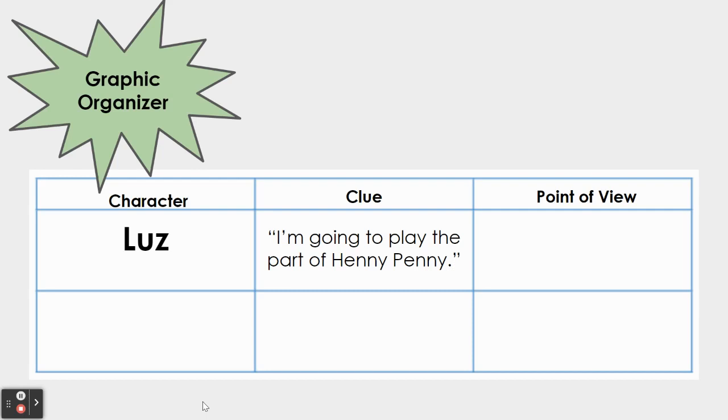Again, you do not need to write this down right now. I am just showing this as an example or a model for how we will use this graphic organizer later. So our clue is that the character says, I'm going to play the part of Henny Penny. That is her point of view. She thinks she should get to play Henny Penny. Does everyone else have that same point of view, second graders? No, they don't. But that is her point of view. She thinks she should get to play Henny Penny.